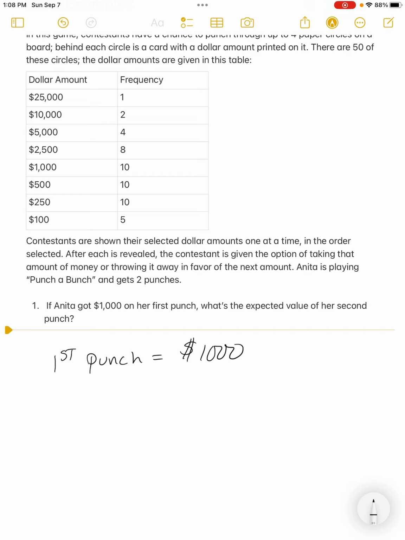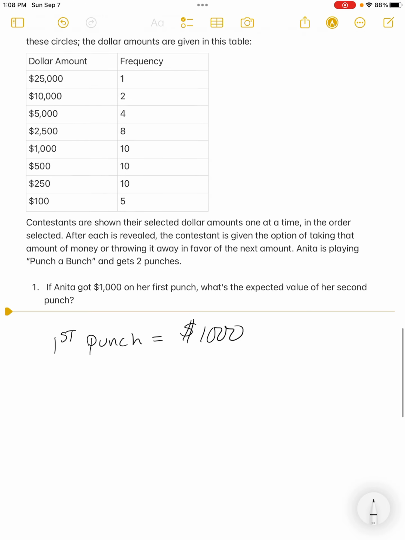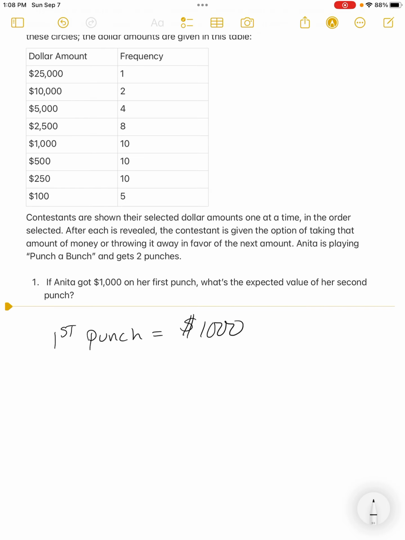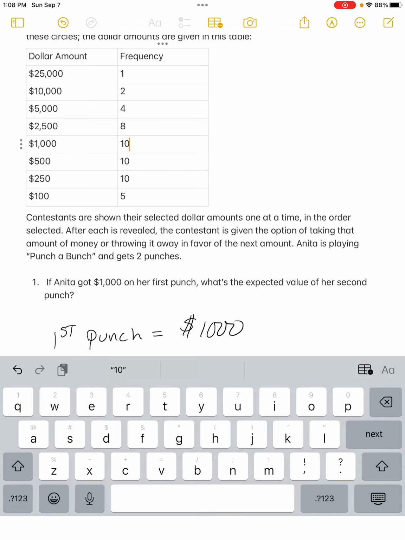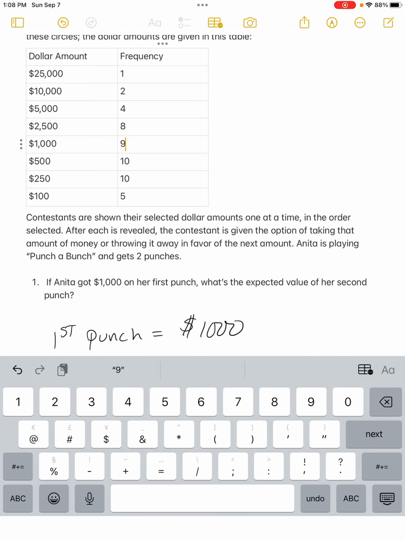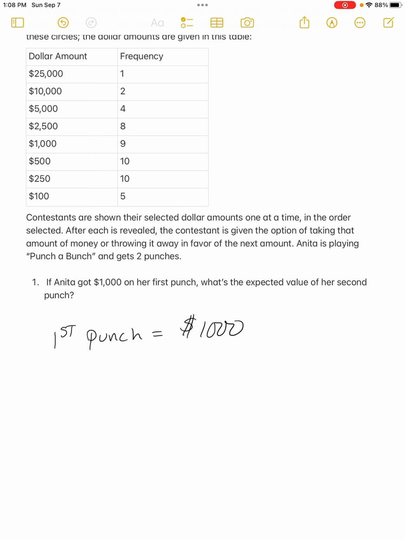So Anita had her first punch and she pulled out $1,000. What's the expected value of her second punch? Well, we just have to do the table. One thing to remember is that she had her first punch, and my cursor is right here at 1,000. There's no longer 10 $1,000 prizes out there. There are now only 9.